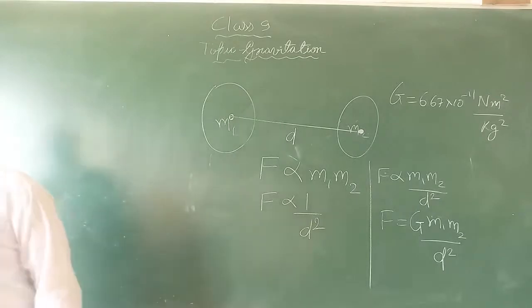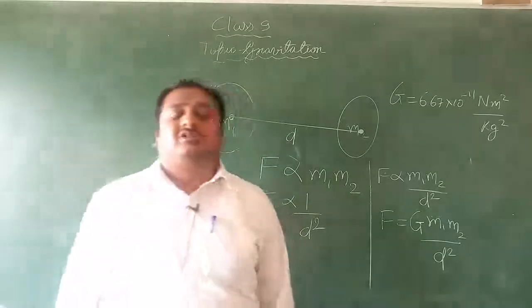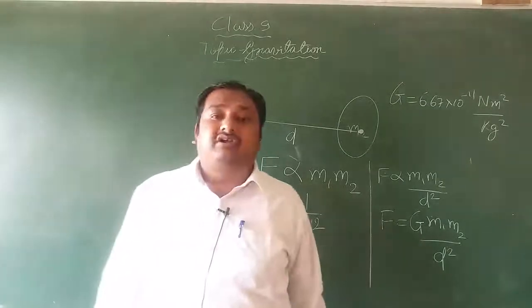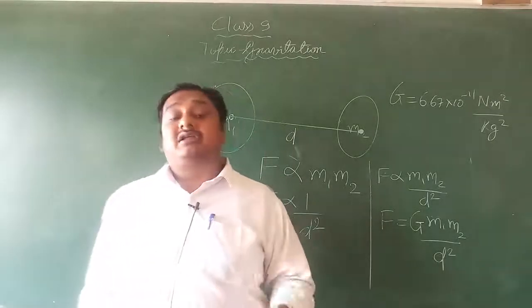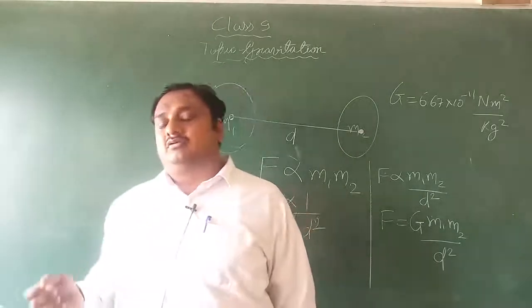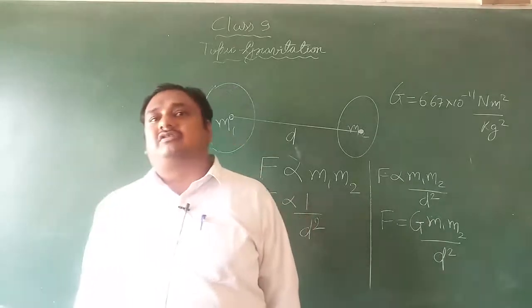Now, what is the importance of the universal law of gravitation? Because there are lots of things which are explained by this law. Why are we bound toward the earth? This binding or attractive nature can be explained by Newton's universal law of gravitation.